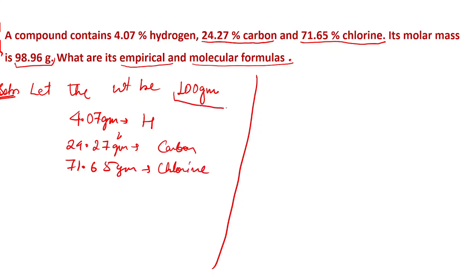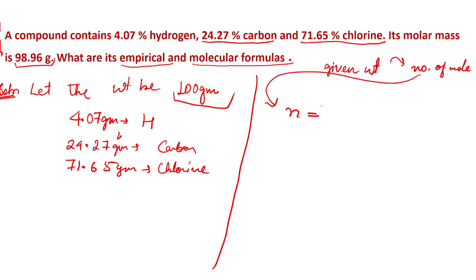Because we have assumed that it is 100 gram, now we have to convert this in terms of moles. So from your basics, how to convert the given weight to moles? To convert a given weight, you have to convert to the number of moles. If you denote the number of moles by n, then n is equal to the given weight divided by the atomic weight.